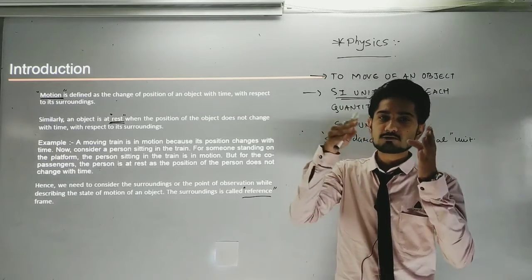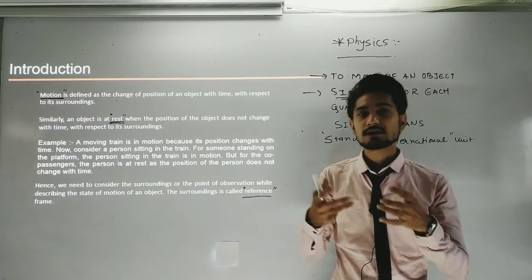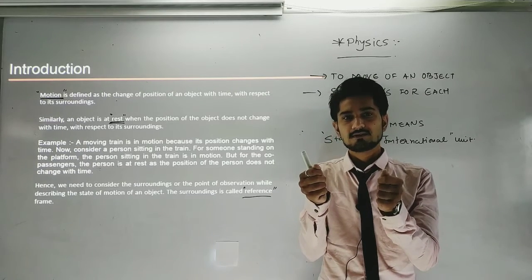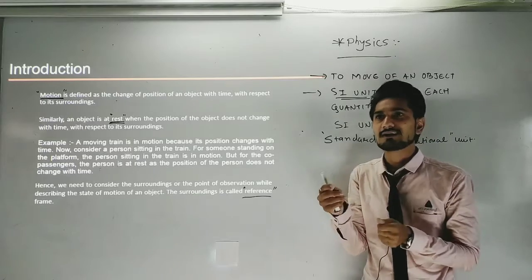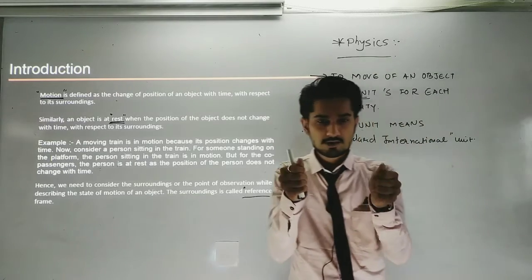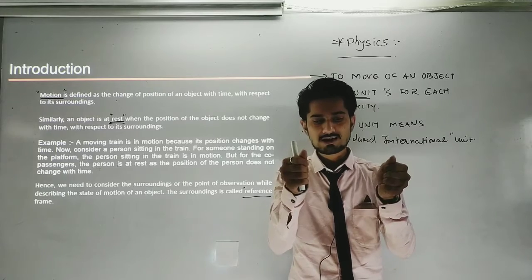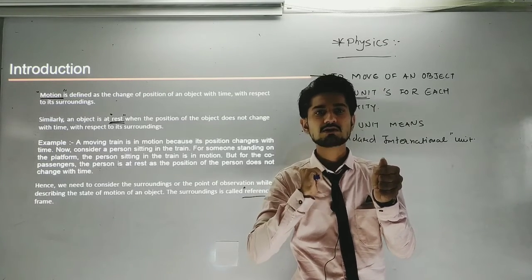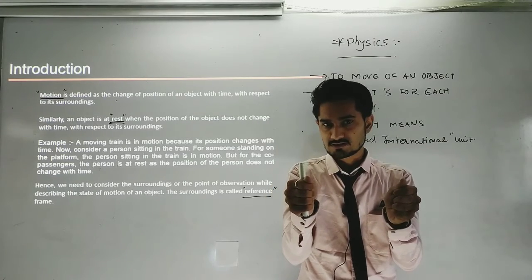Suppose I am giving you the reference point, and at this moment you hold the phone. You can understand that I am holding the phone, but for you the mobile is not moving at all. So we can say that for your reference point the mobile is not in a motion state, it is in a rest position.